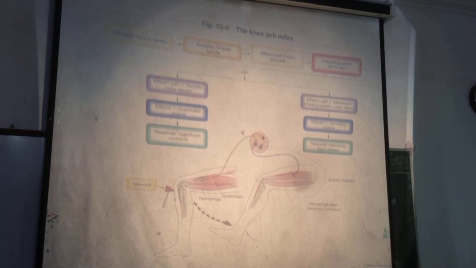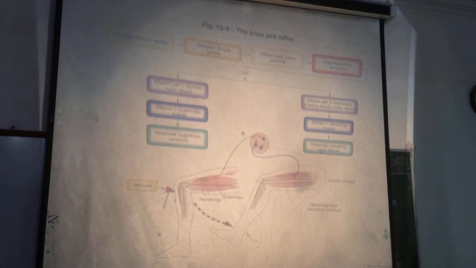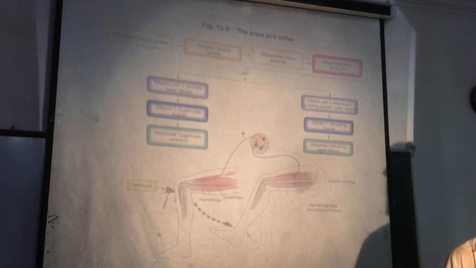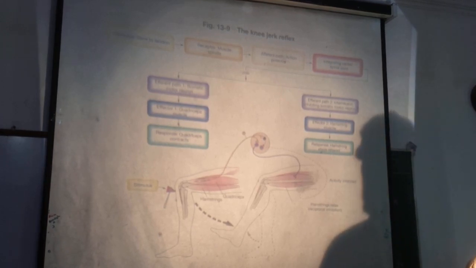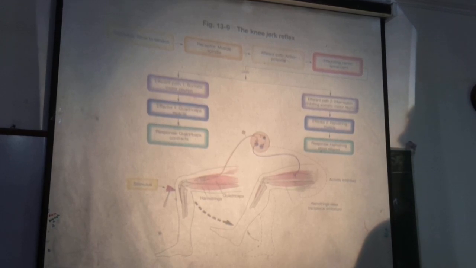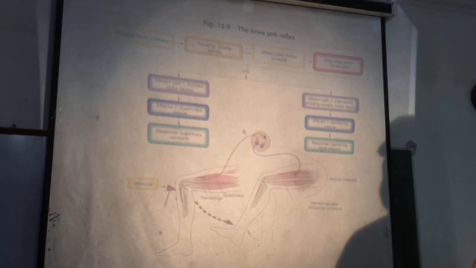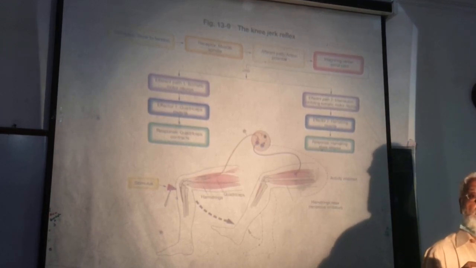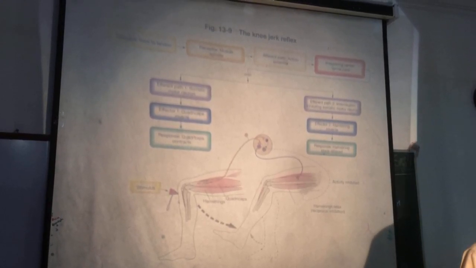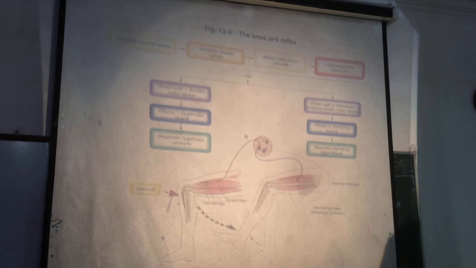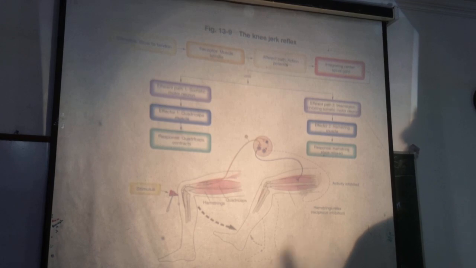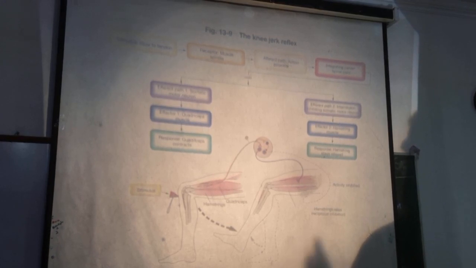The next function of the muscle spindle is that muscle spindles are involved in the muscle tone mechanism. We'll discuss that later in detail. Then, muscle spindles are the receptors for the clinically tested tendon jerks. During clinical examination, we test the tendon jerks, and the receptors for these jerks are the muscle spindles.